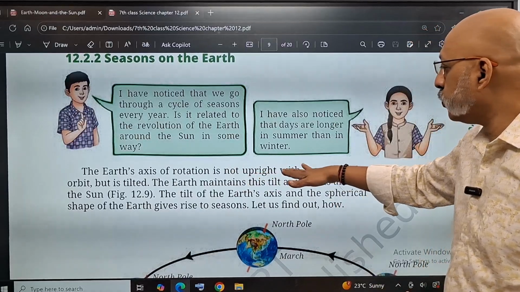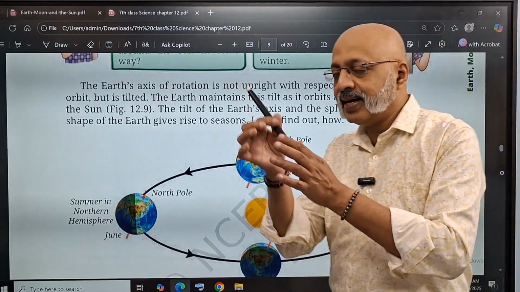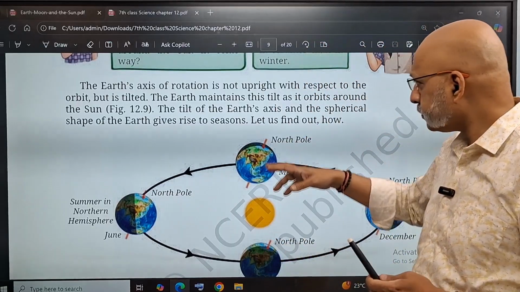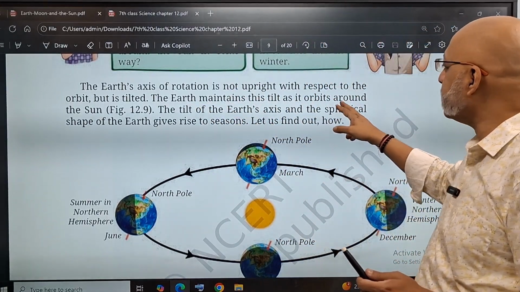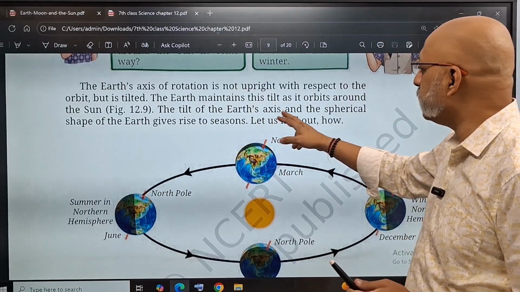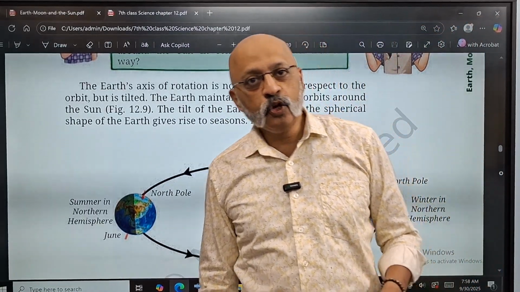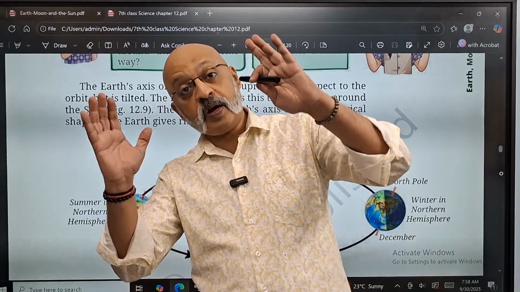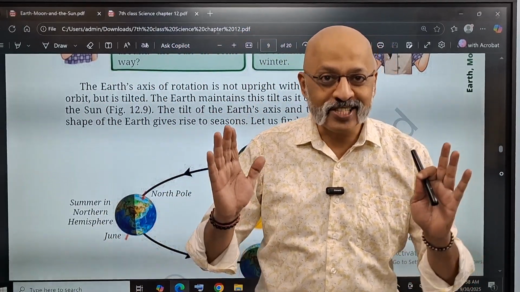The Earth's axis of rotation is not upright with respect to the orbit, but it is tilted. As I said, it's a little tilted, right? We are all tilted. Okay, the Earth maintains this tilt as it orbits around the sun. The tilt of the Earth's axis and the sphere, but it doesn't mean that when you are standing in buildings, you will also be tilted. No, with respect to the entire Earth, we may be tilted, but on the Earth, we are all standing there.